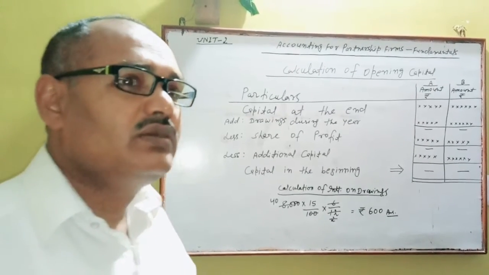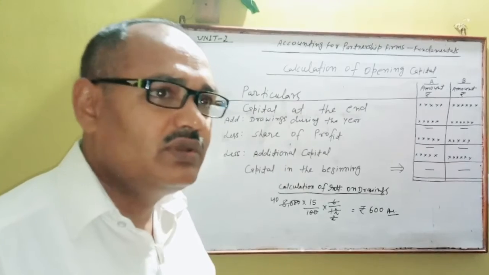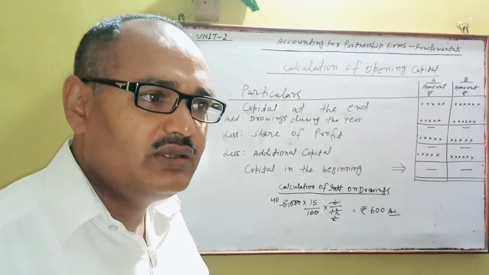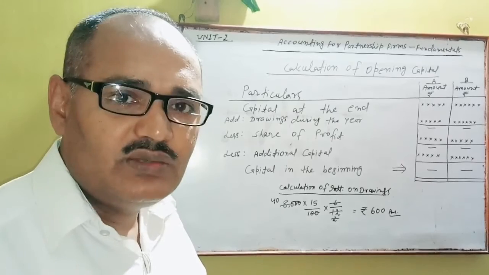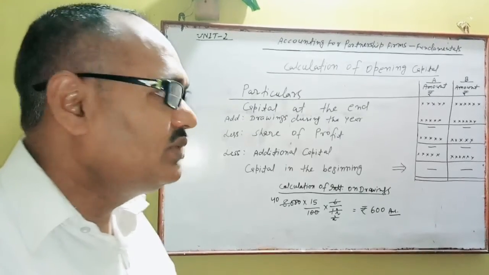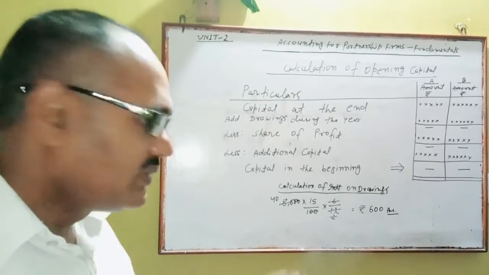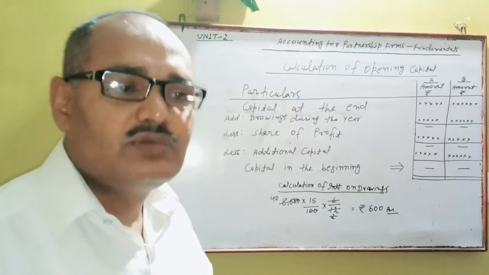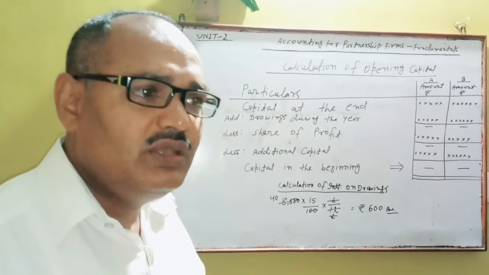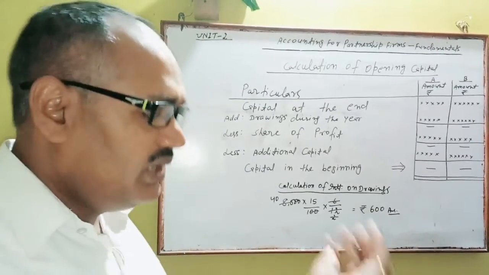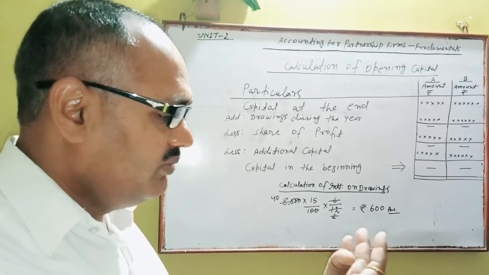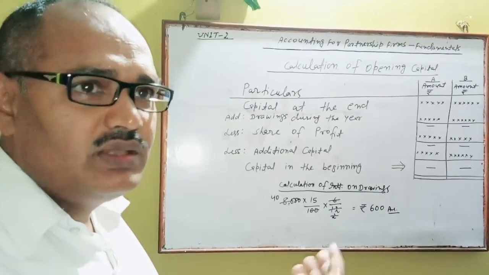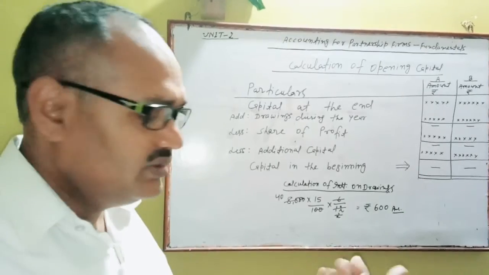Suppose that accounting period started on April 1st this year and will last till 31st March next year, and drawings made on July 1st. Then you will calculate time from July, August, September, October, November, December, and 3 months for next year, January, February, March.